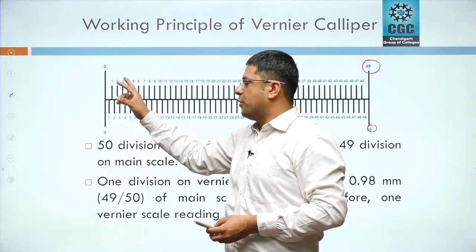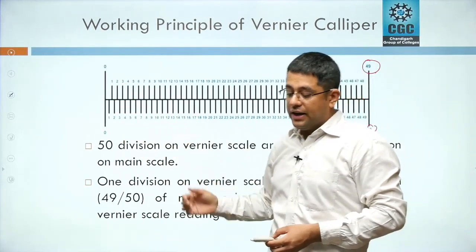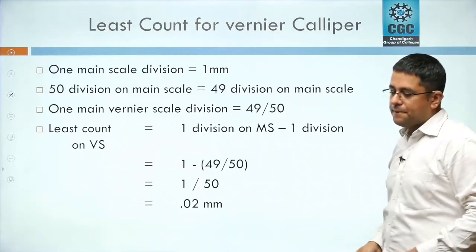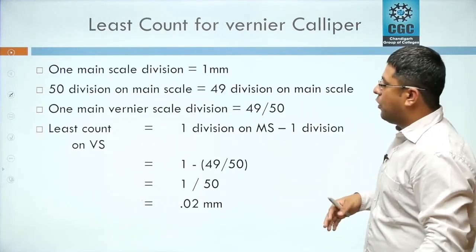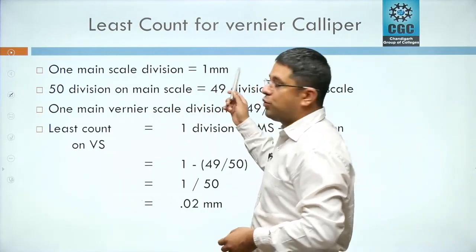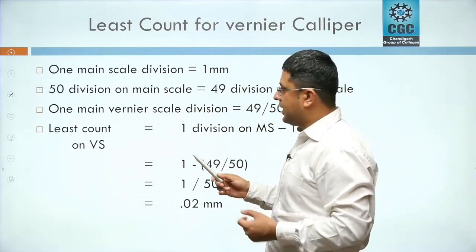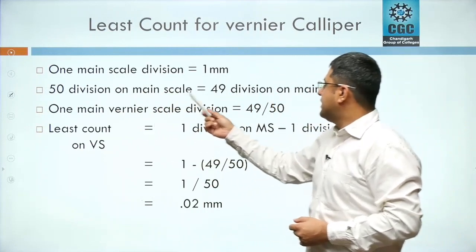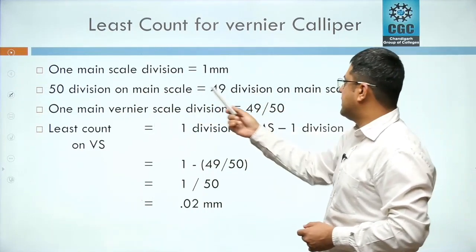Here it is 1 mm on the main scale. On the vernier scale it's 0.98. Now, how will we find out the least count? One main scale division is equal to 1 mm. We have already discussed it in the last slide.